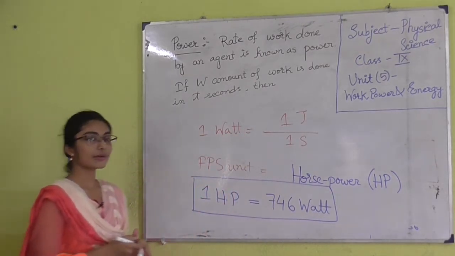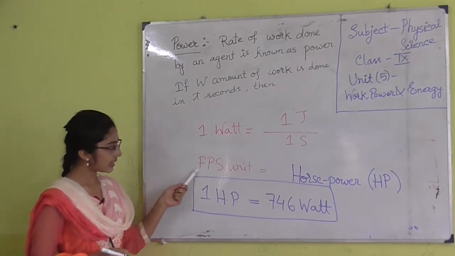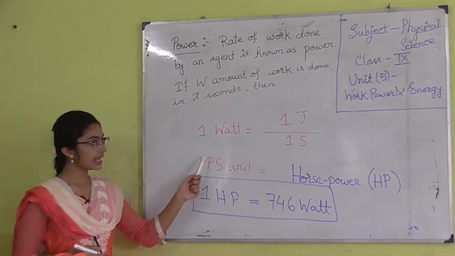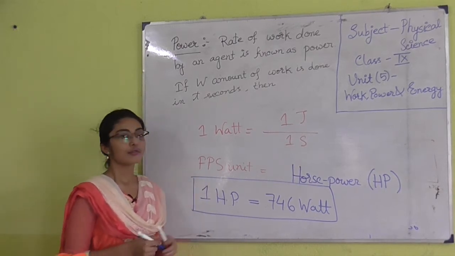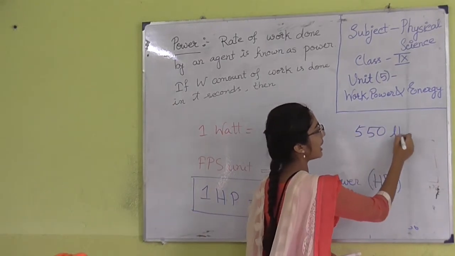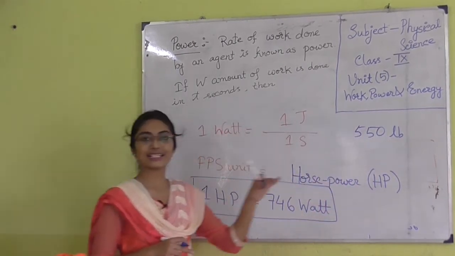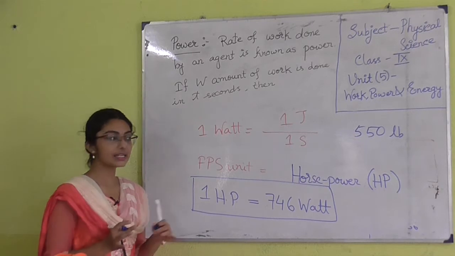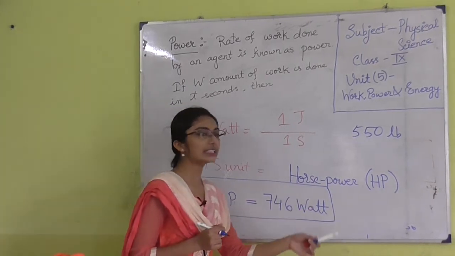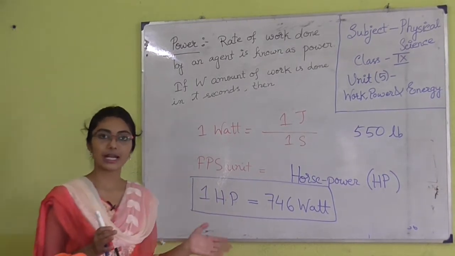So, what is horsepower basically? In the FPS unit, the unit of length is feet, the unit of mass is pound, and the unit of time is second. So, when 550 pound of work, the symbol of pound is LB, is done by an agent in 1 second, then the power is known as horsepower, or HP. Okay. This is all about work done that you have to study.